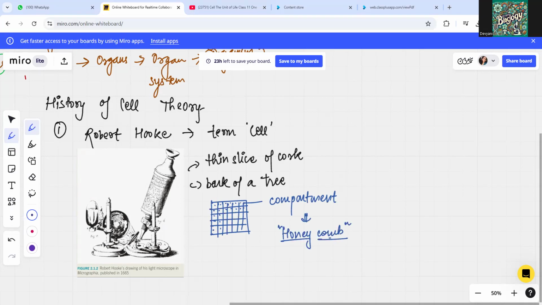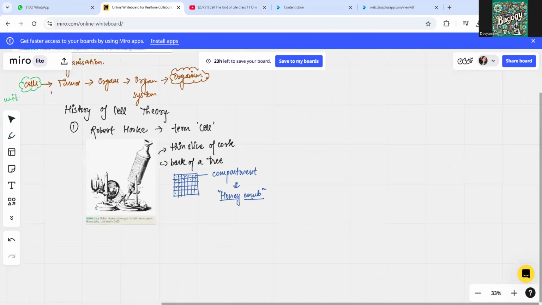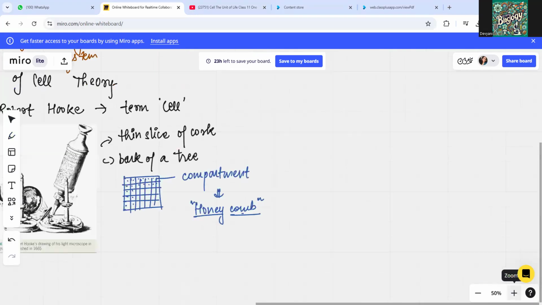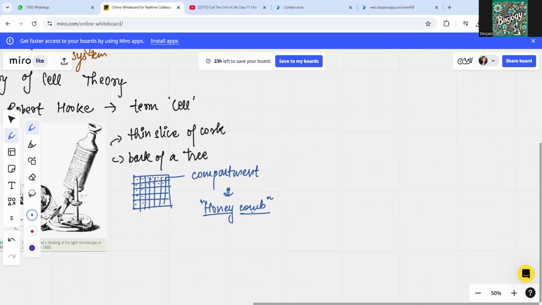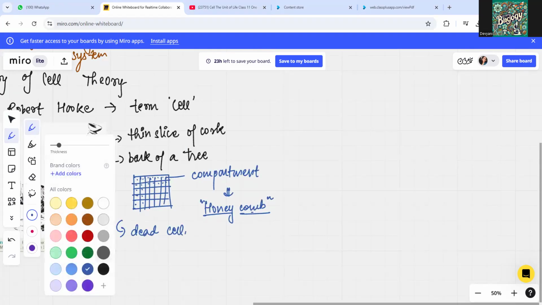So this is how he began the history of cell theory. Robert Hooke's major contribution, but we need to take care that he discovered a dead cell, not the living cell.